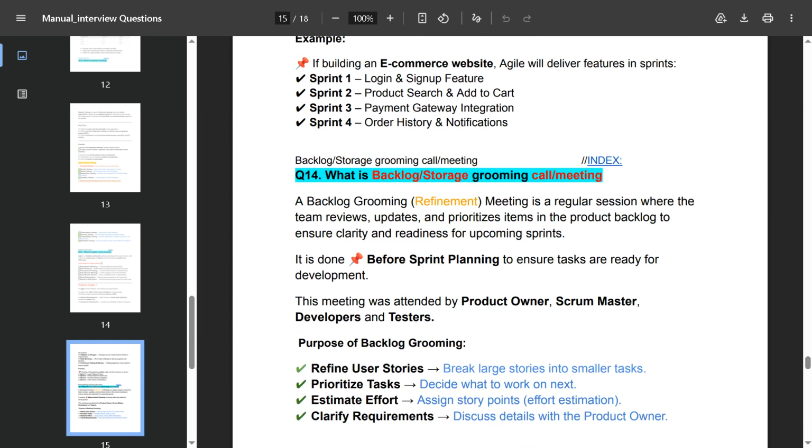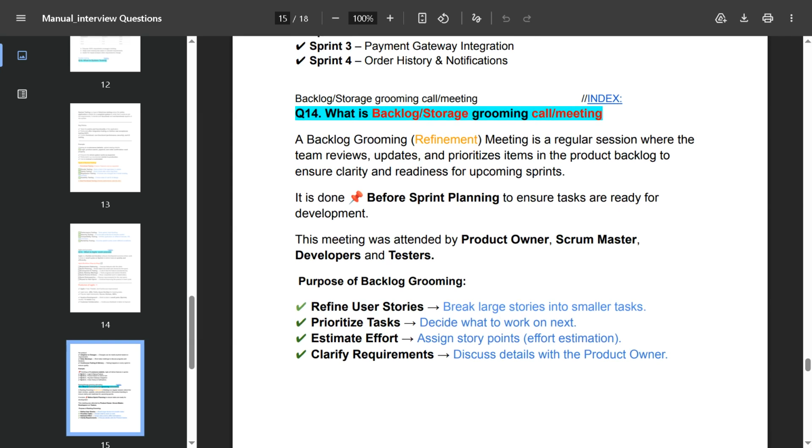Backlog grooming call. It is also asked what backlog grooming is. You can say backlog grooming, or refinement meeting, is a regular session where the team reviews, updates and prioritizes items in the product backlog to ensure clarity and readiness for the upcoming sprint. It is done before sprint planning to ensure tasks are ready for development.